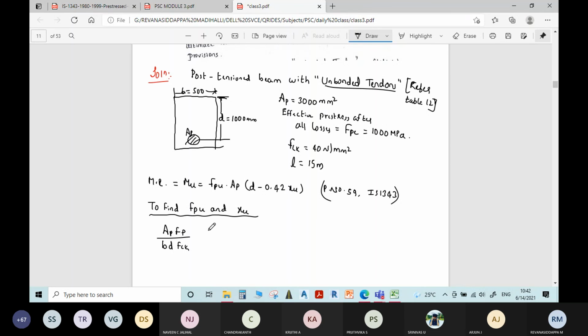So here you can rewrite the equation as AP into FPE divided by BD FCK. Initial pre-stress is not given, so pre-stress after all losses, that only you consider.